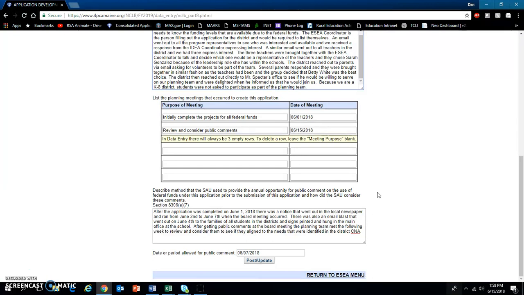Finally, the date or period allowed for public comment will be entered in the last box before clicking Post Update button at the bottom of the page. In this example, we already mentioned that the public comment was made during the June 7th school board meeting, so we would just place that date in the provided box.